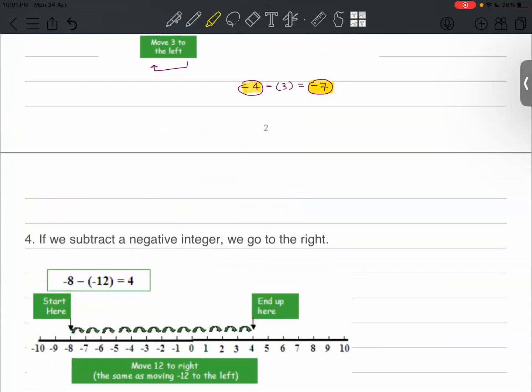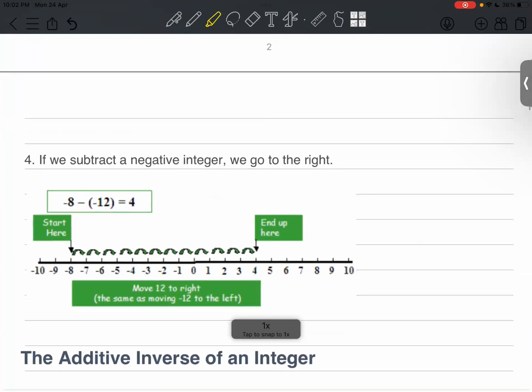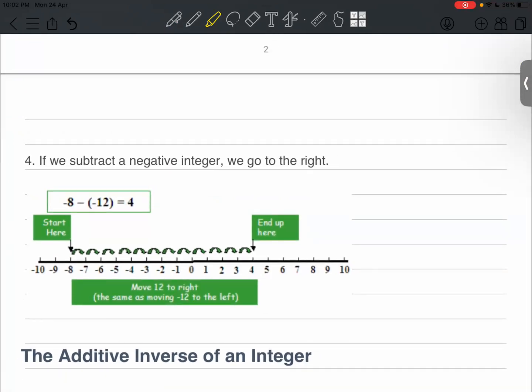Now let's discuss one more property. What does the property say? Can you read it for me? Sir, if we subtract a negative integer, we go to the right. Right where? Yes, sir. On the number line. We go to the right on the number line.